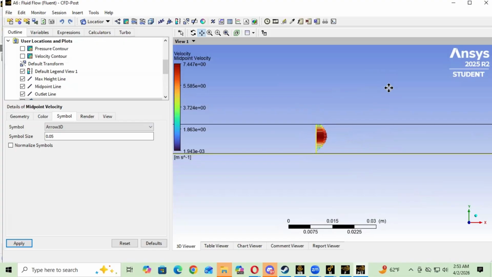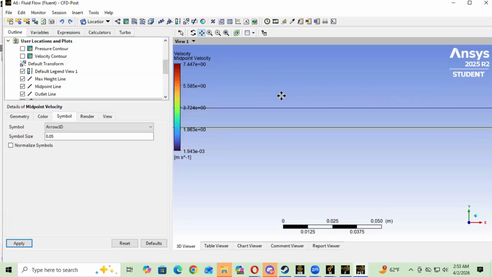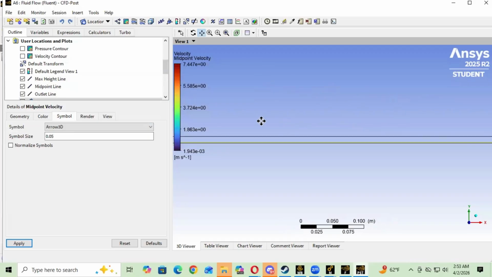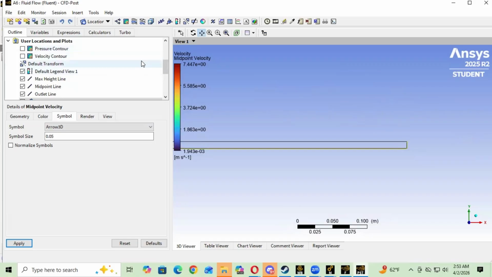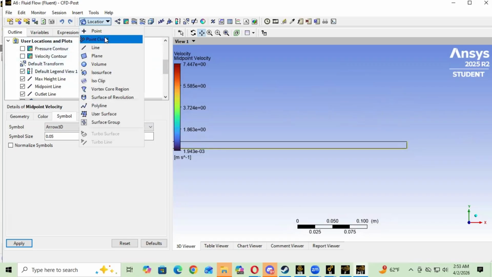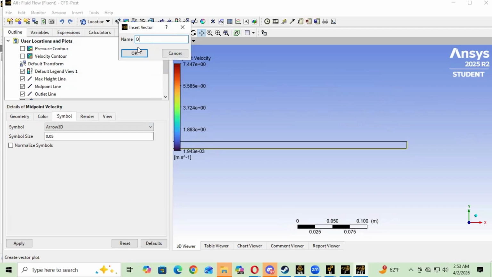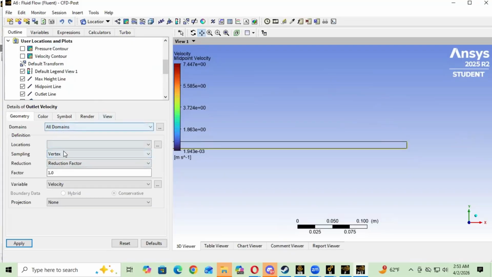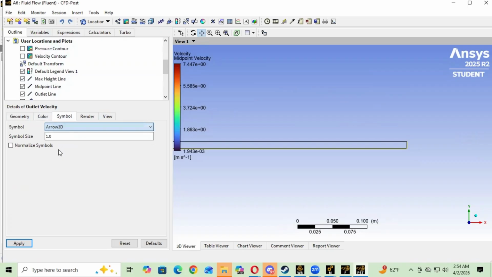But before we do that, we are also going to go to the end, and we're going to make a new vector and call it outlet velocity, since we're comparing these two in a bit. We're going to change the location to the outlet line, and 3D arrow once again to 0.05, and same thing there.